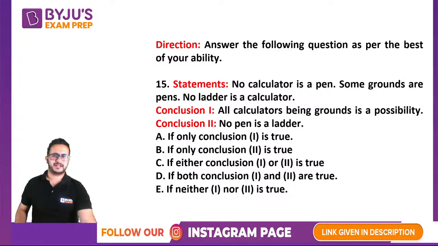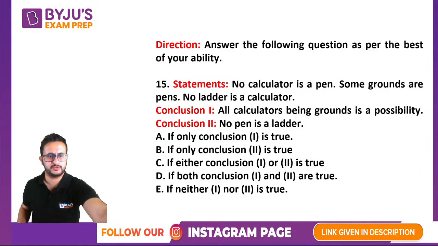Just draw a Venn diagram. It hardly takes any time. And 30 seconds at max for one syllogism question, if you understand what all and some and no mean.